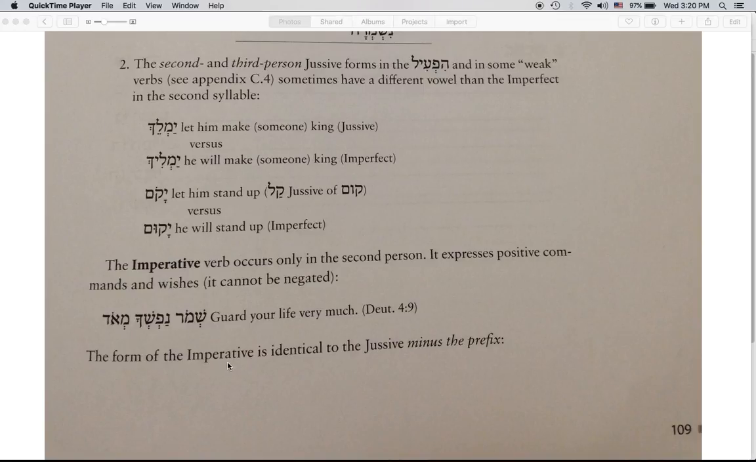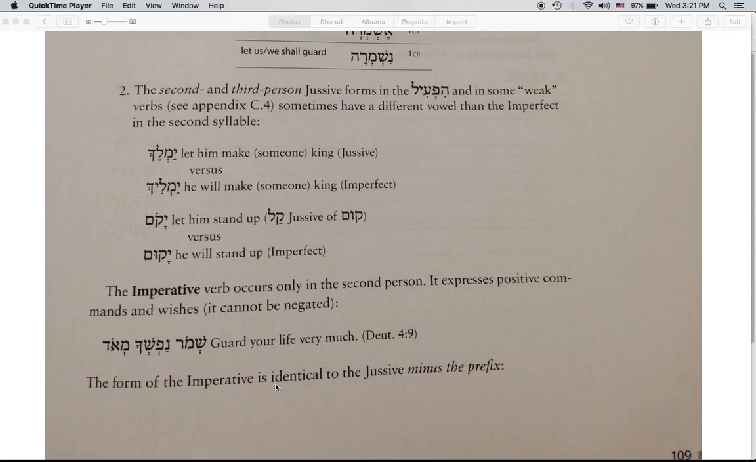The form of the imperative is identical to the jussive minus the prefix. That is also to say that the imperative is basically identical to the imperfect, except sometimes the vowel is shortened in the imperative, just like in the jussive. So the imperative is going to look exactly like what we find in the imperfect, except there will be no prefix on the front. Let's take a look at the chart.